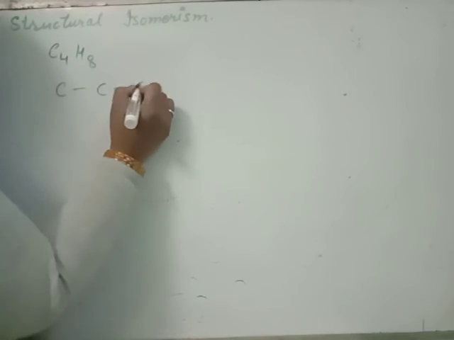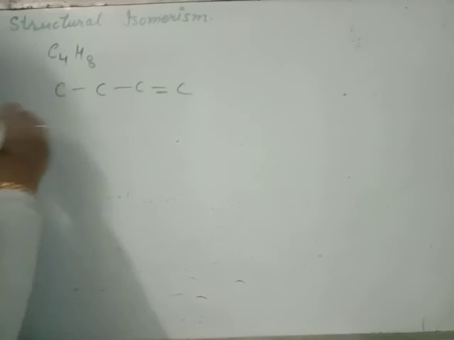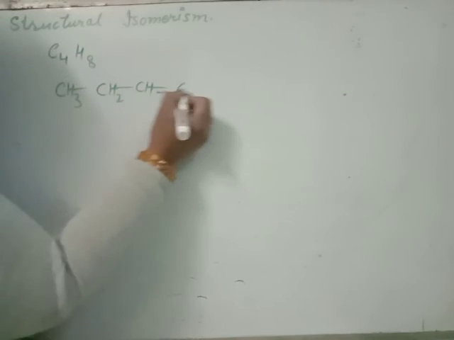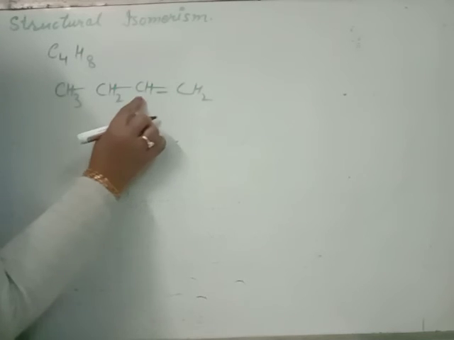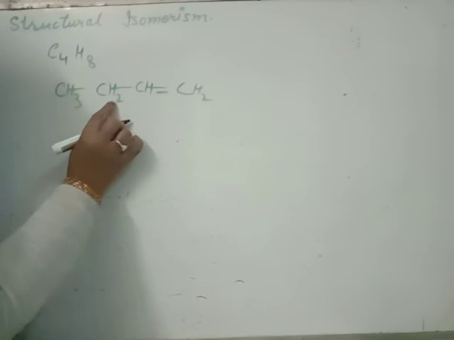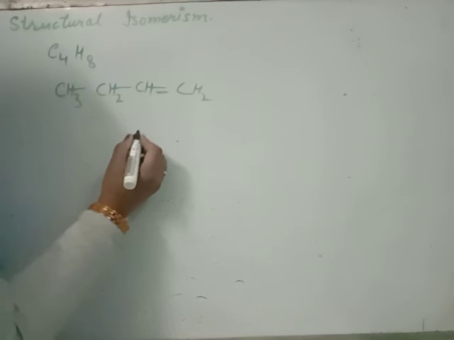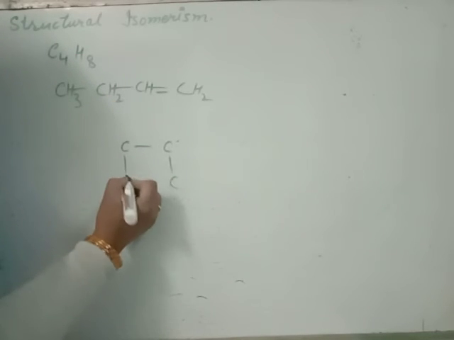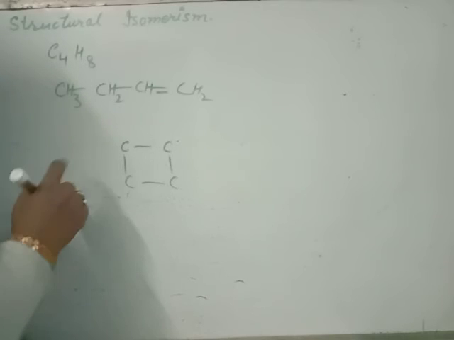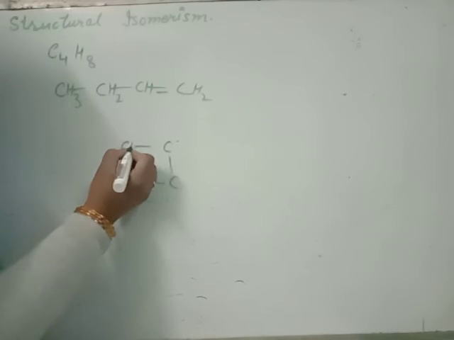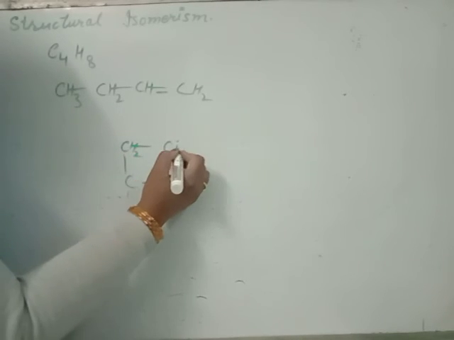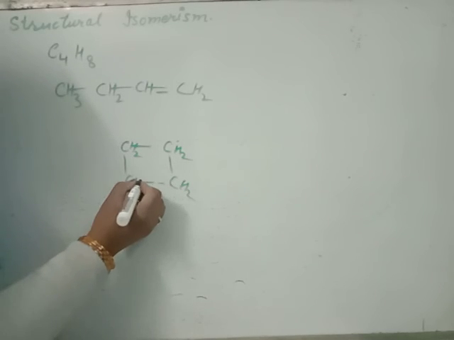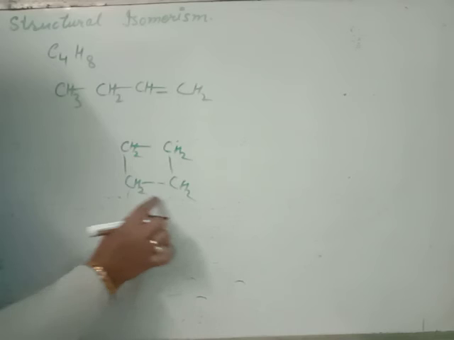The open chain consists of a double bond, butene, C4H8. If you want to make a ring, you will draw the structure like a ring and complete the valency, 1, 2, 3, 4, with hydrogens totalling 8.